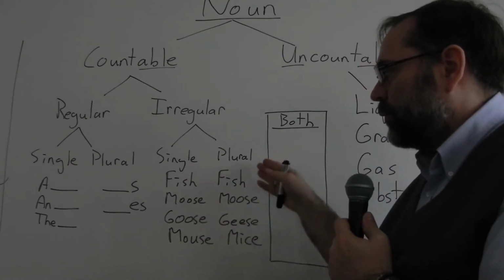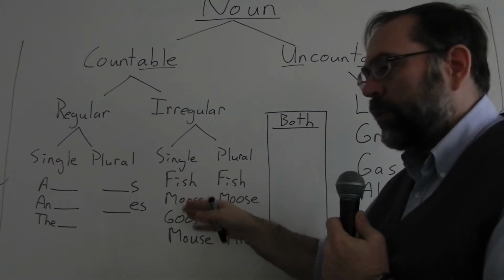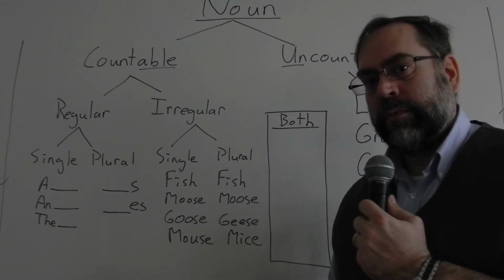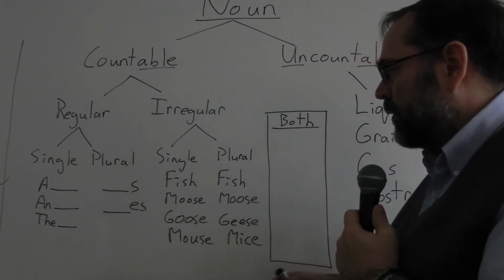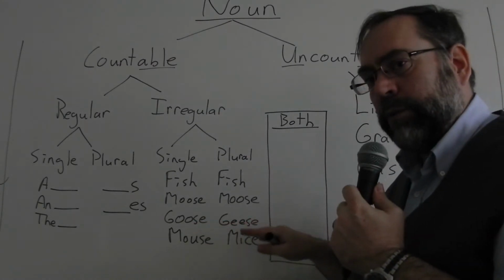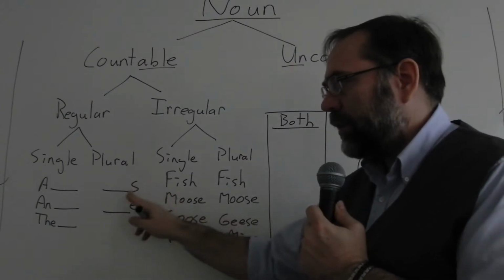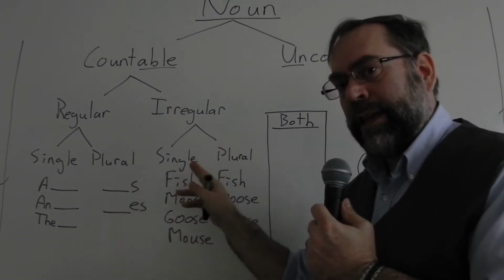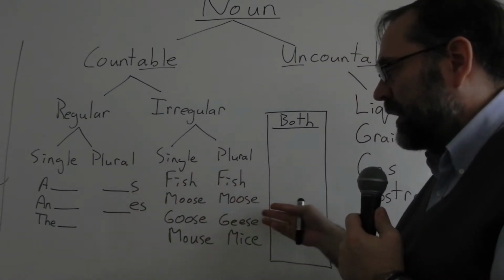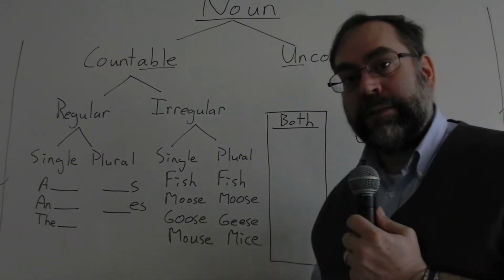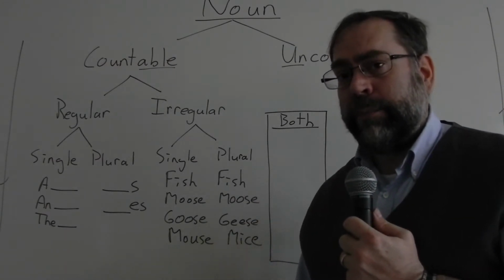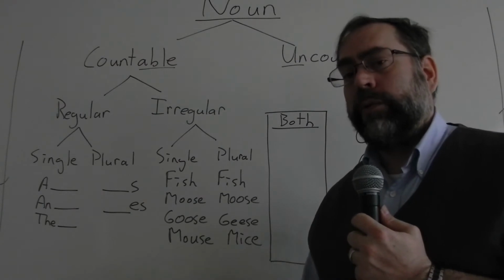One fish, two fish. One moose, five moose. Some words, you change the spelling for plural, but still no S or ES at the end. Goose, geese. Mouse, mice. There are many other examples, but we don't need to go over that right now.